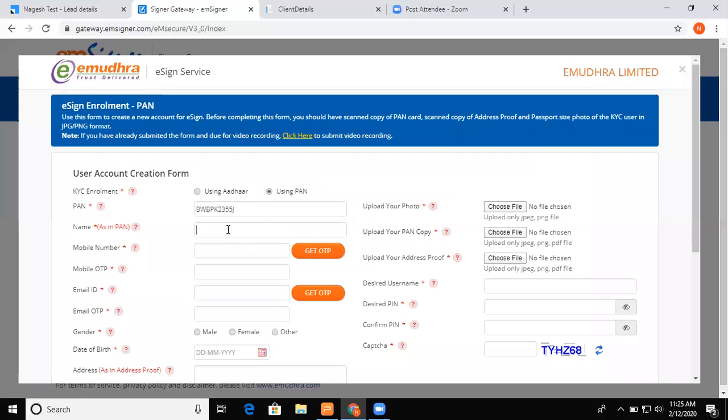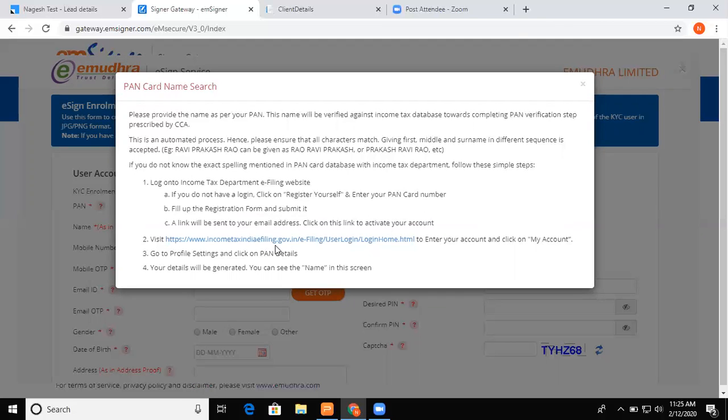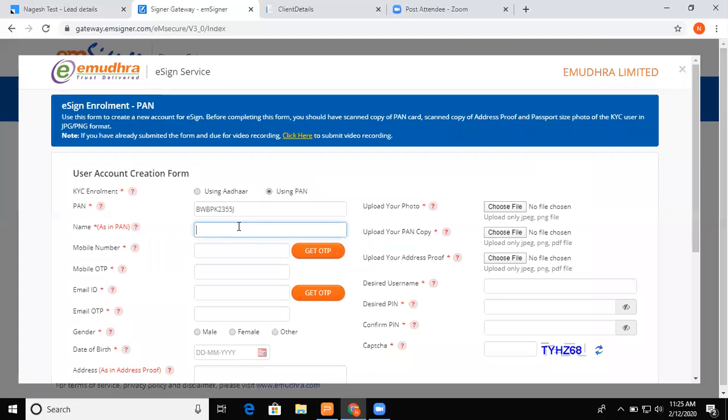So before going to the next step, make sure that the client is registered on the income tax website. If not, you can see here there is a link available. This link is also available on Google. You can just type register income tax India. Now I'll enter my name as per PAN card.